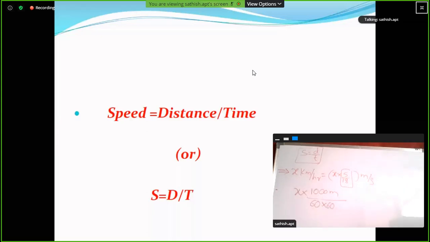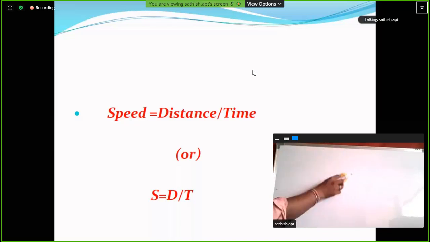Clear? So here two zeros cancel. 2 fives are 10, 2 threes are 18. So that is equal to 5 by 18. We will get 5 by 18, or 18 by 5 in reverse. This is the process to convert kilometers per hour into meters per second, or meters per second into kilometers per hour.